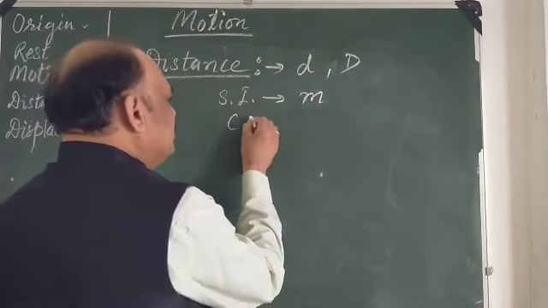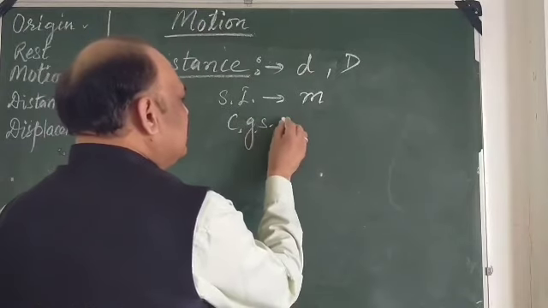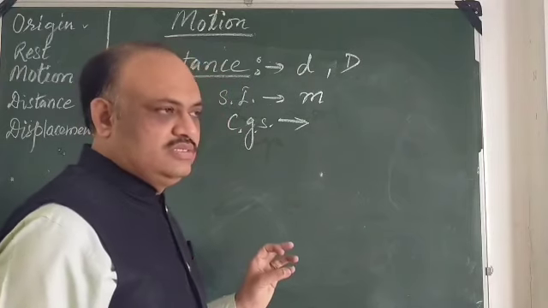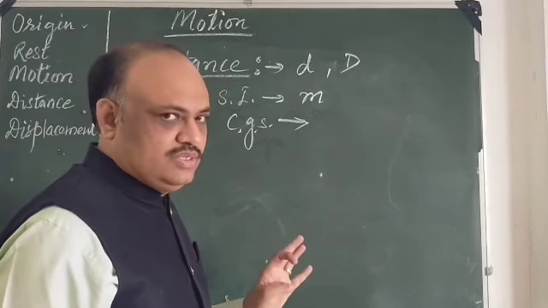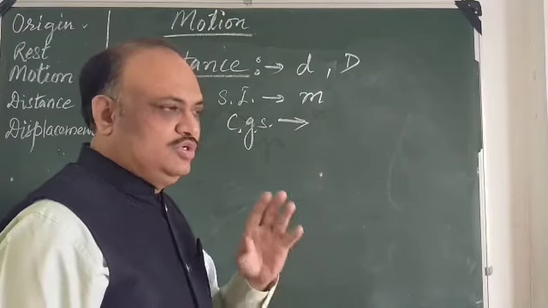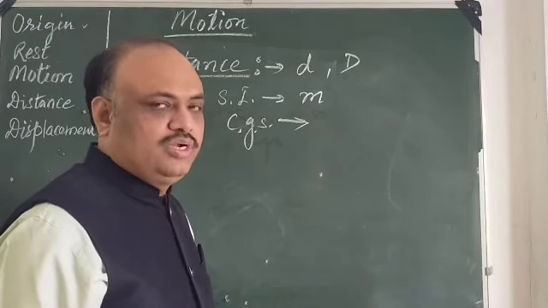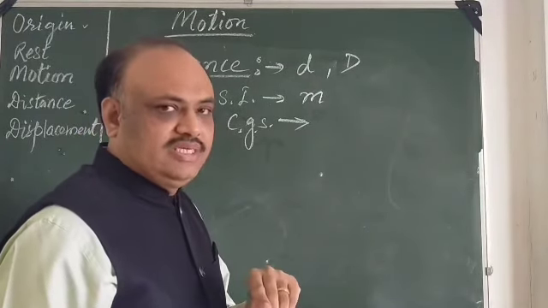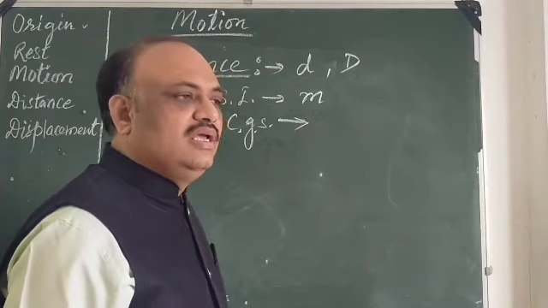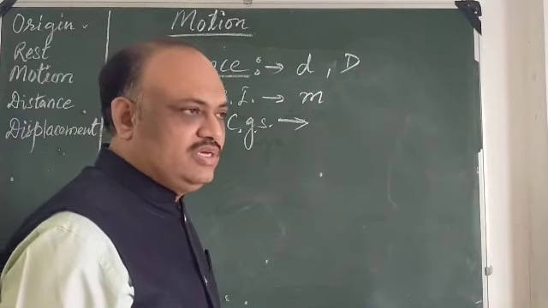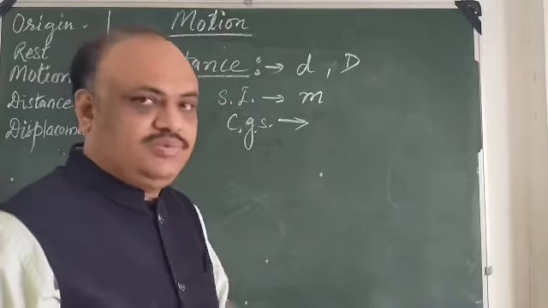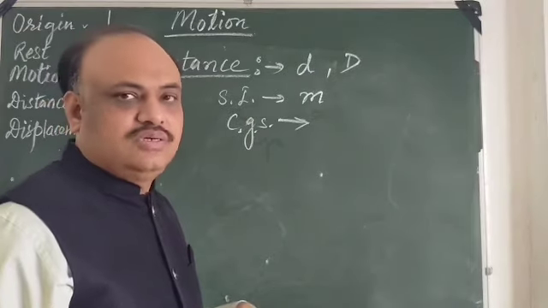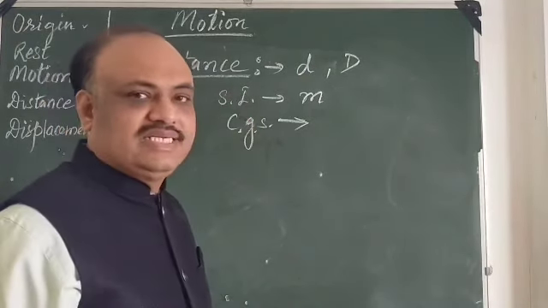Its CGS unit is a smaller unit. There are systems of measurement of quantities: MKS system, CGS system, FPS system. FPS is the British system, so we generally do not use it, but you know it. Foot, pound and second system. MKS is meter, kilogram and second. Whenever the measurements are taken in meter, kilogram and second, that is the MKS system. It is accepted internationally, and therefore it has become the standard system for measurements, which we call SI units.